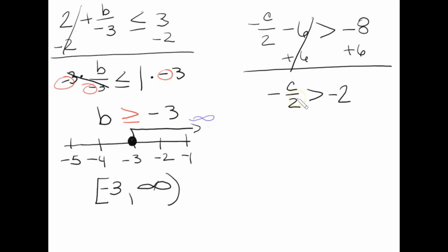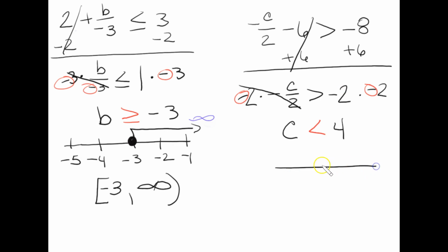Now, all I can do is multiply both sides by -2 so that I can get rid of the negative and the 2 at the same time. These two cancel out, leaving me with c. -2 times -2 is a +4. And because I did this by -2, I have to flip the sign.